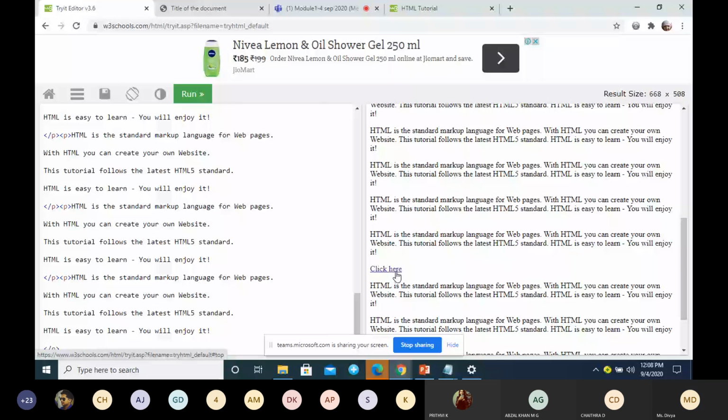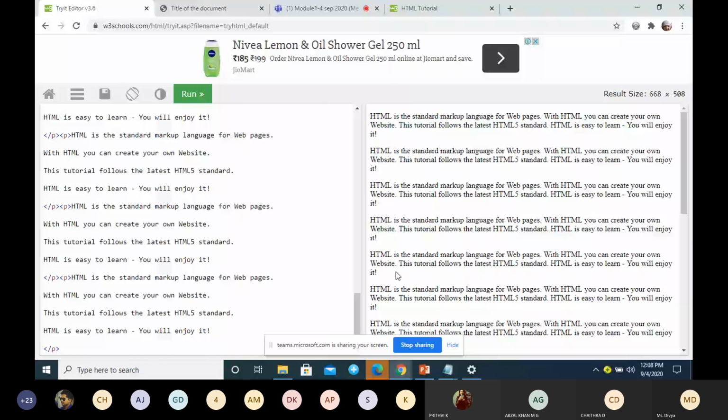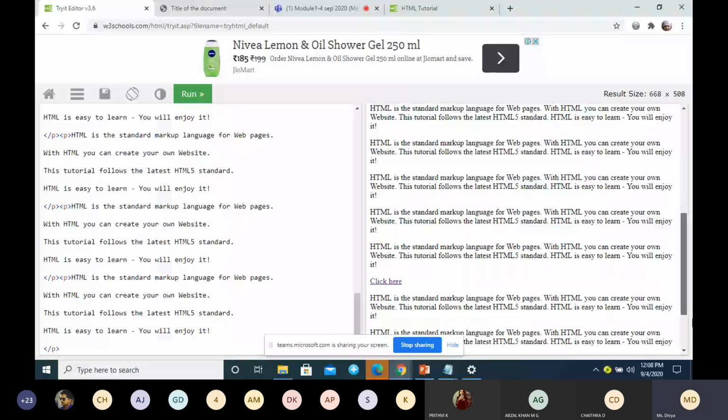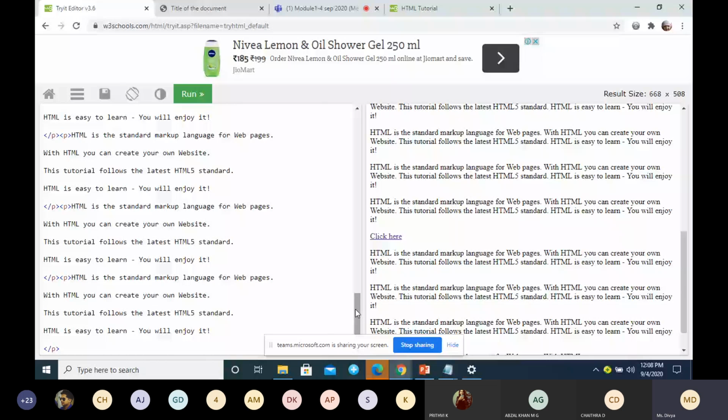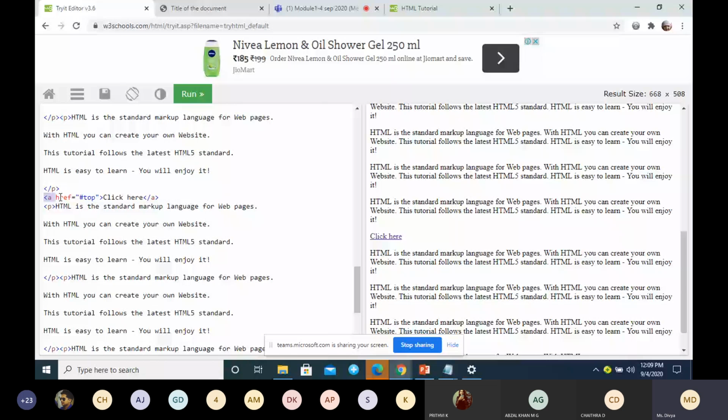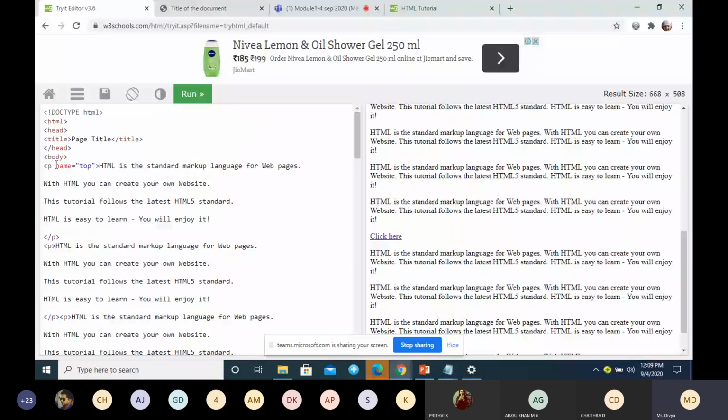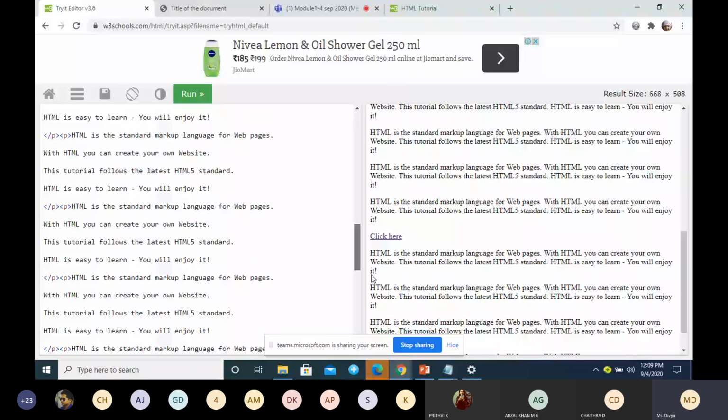See here, when I click on this, you can see where the cursor will be taken. It will be taken to the top. So if you want to move to a particular place, how did I create it? I have created a link tag with href, and I have given hash top. You can give any name, and that name you are supposed to write where you want to move. When I click on this link, I move to the top of this paragraph.